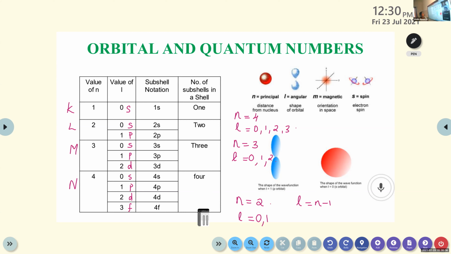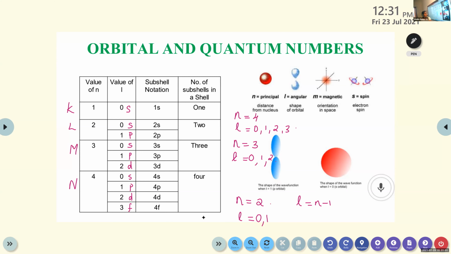Okay. So using the principal quantum number, we can find out the shell, and using the azimuthal quantum number, we can find out the subshell. I'm repeating this point once again.